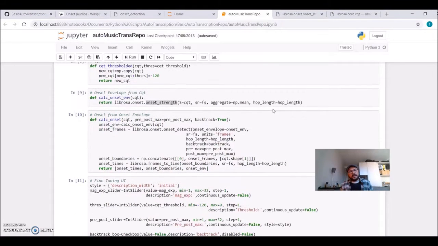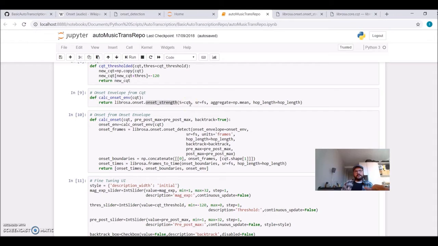Now we need to calculate an onset envelope. This is a spectral function from the constant Q transform. So I'm defining here an onset envelope using the LibRosa onset strength function. I'm passing the CQT that we calculated previously, and this will return the onset strength envelope.